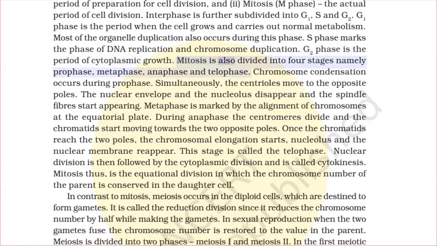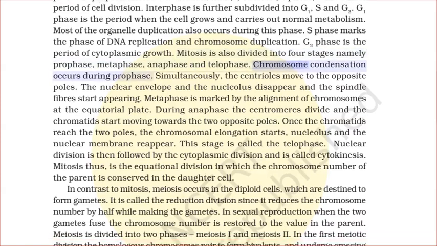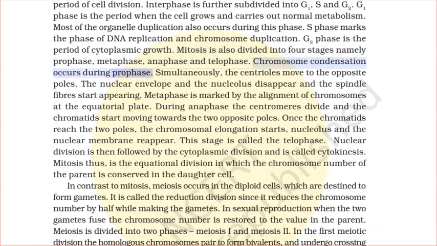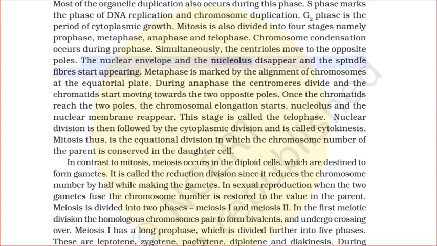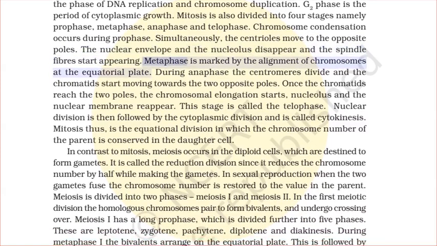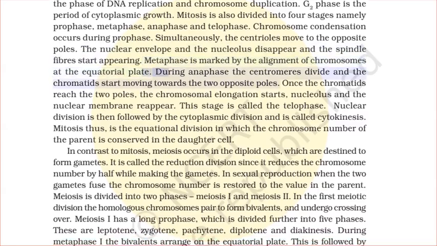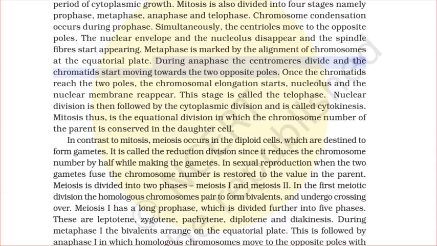Mitosis is also divided into four stages, namely prophase, metaphase, anaphase, and telophase. Chromosome condensation occurs during prophase. Simultaneously, the centrioles move to the opposite poles. The nuclear envelope and the nucleolus disappear and the spindle fibers start appearing. Metaphase is marked by the alignment of chromosomes at the equatorial plate. During anaphase, the centromeres divide and the chromatids start moving towards the two opposite poles.